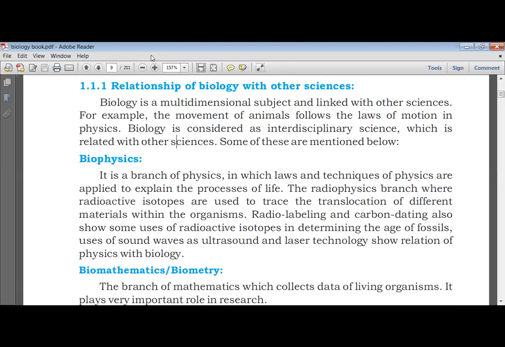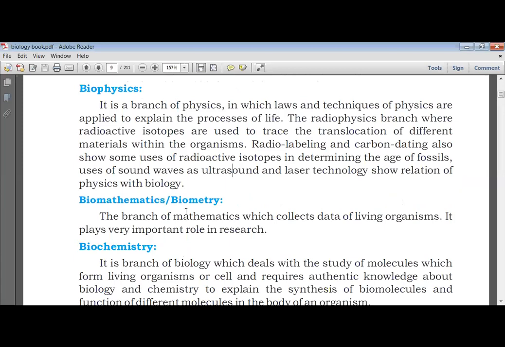Ramla, now unmute yourself. Yes, Ramla, unmute your mic. Start reading from biomathematics and biometry. Biomathematics/biometry, the branch of mathematics which collects data of living organisms. It plays a very important role in research.